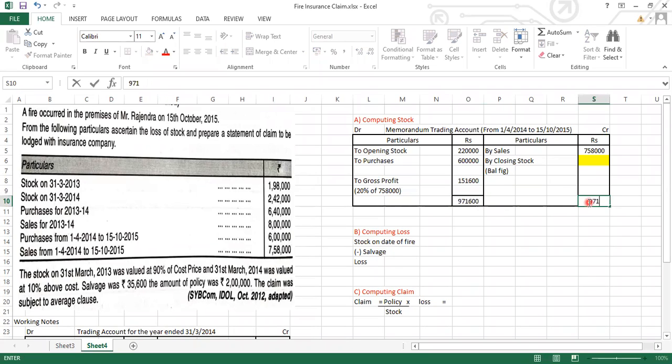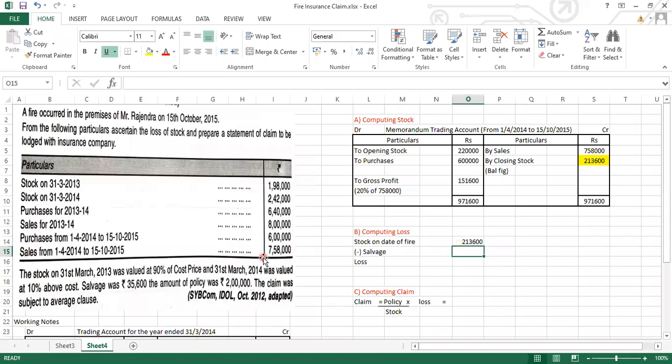Write down this total on both the sides. So we got a closing stock value of 2,13,600. So from the trading account, we got a gross profit, and from the memorandum, we have found out the value of the stock which has been lost now. So let's calculate the loss of stock on the date of fire. How much did it come to? We have just calculated it.